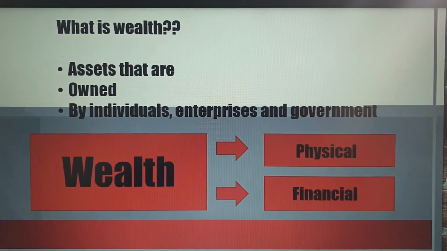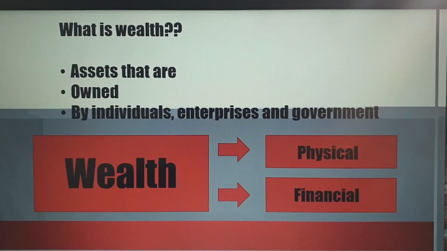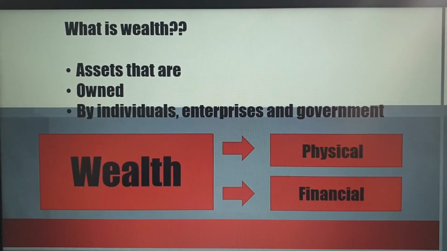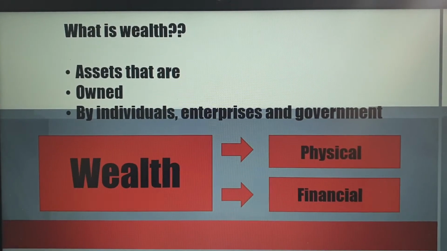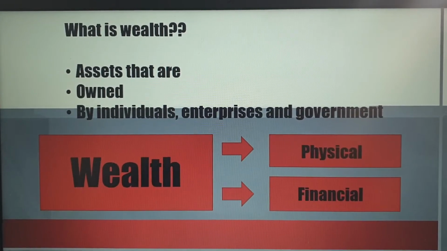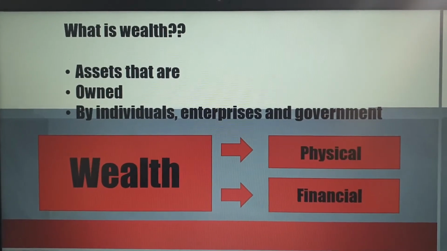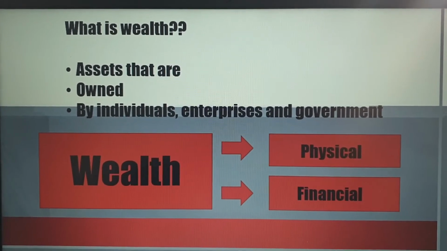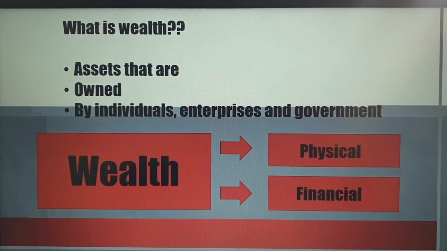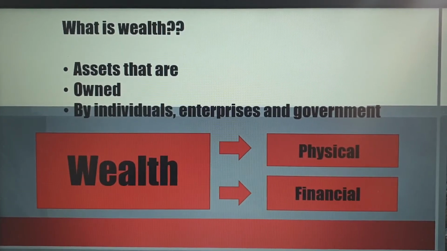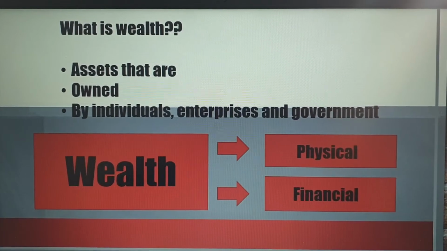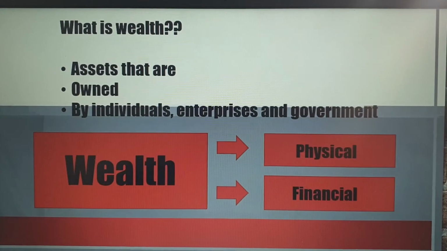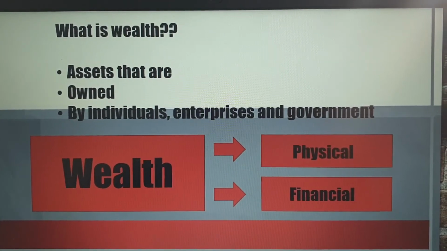Okay, so financial refers to the money assets. Physical is the physical, like equipment, vehicles. All right, so the physical wealth that I can physically touch and see. Yes, money I can see, but most of the time money is invested in a business or in a bank account. So from here you need to know what is wealth, the definition. You need to know that wealth consists of two types of wealth, physical and financial. And you need to know the definition of each, financial and physical wealth.